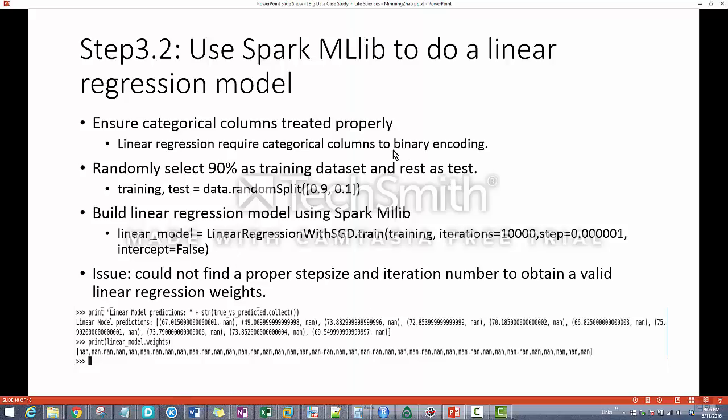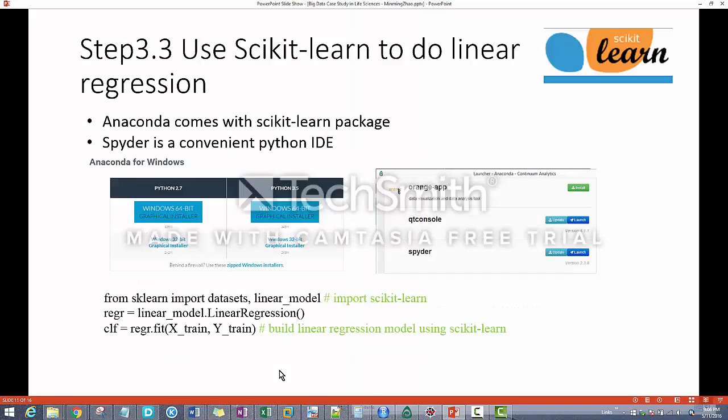And of course, we need to do a special process for the binary encoding for categorical columns, since we are running linear regression. But I struggled a lot to find a good iteration count and step size to make linear regression give me a valid number. It is so difficult. I keep getting NaN for those weights,